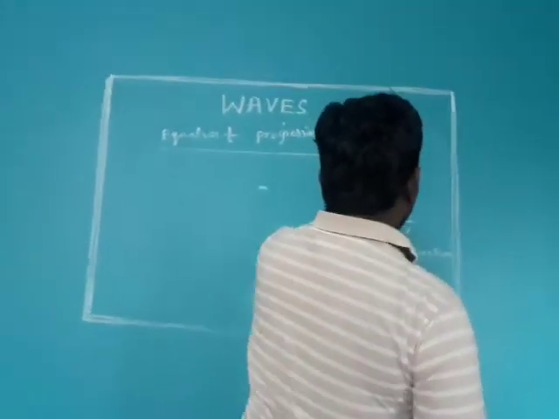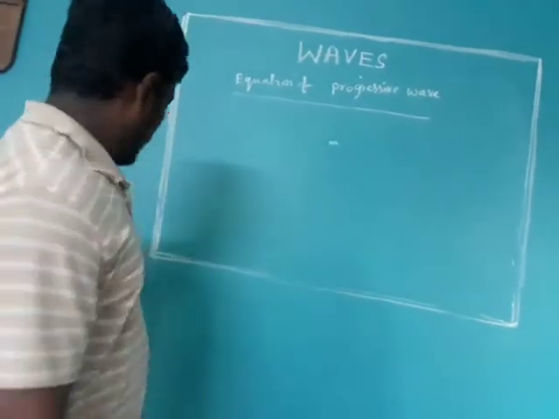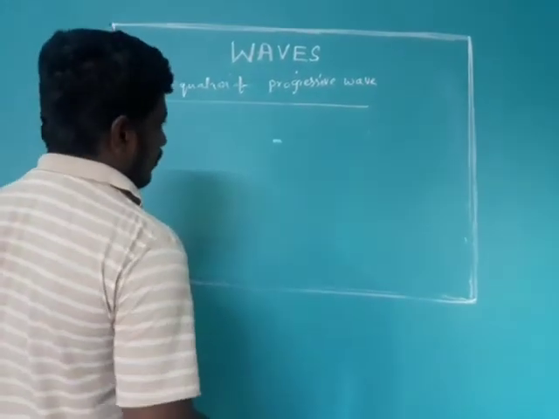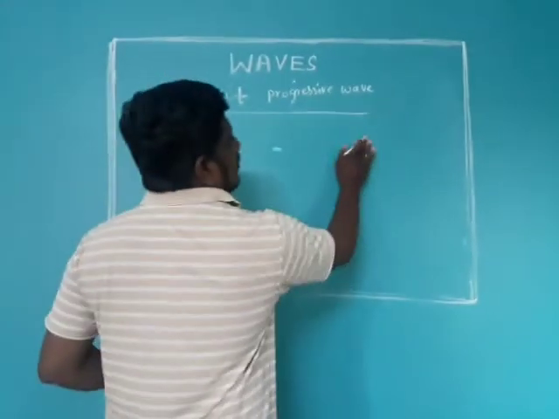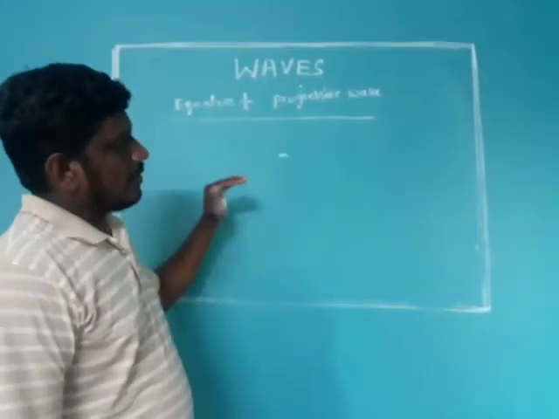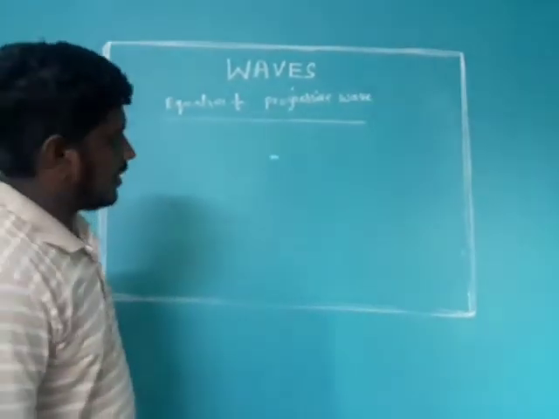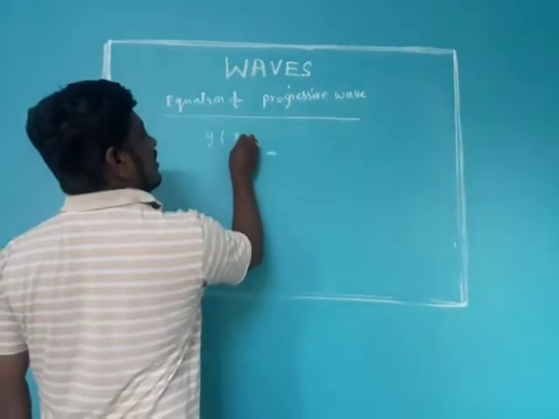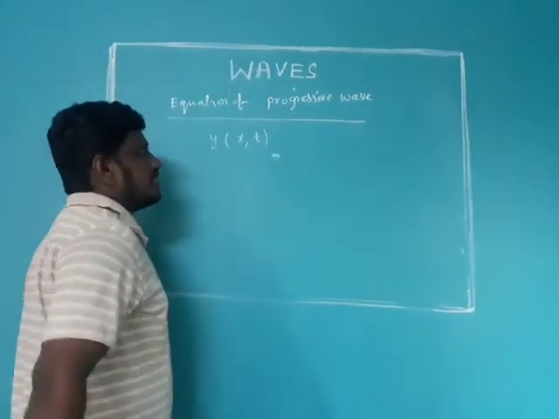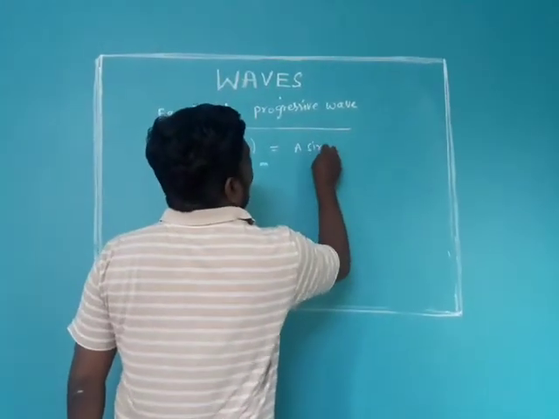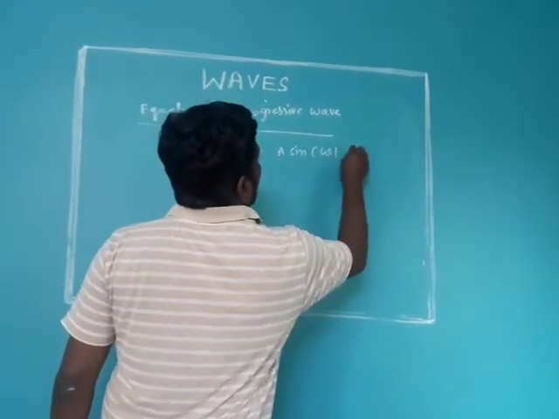And this wave equation we can write in terms of cos also. Suppose the initial phase is 0, no need to include that phase in the equation of the progressive wave. Actually, the equation of the progressive wave we have to write like this: y of x comma t is equal to a sine omega t plus or minus kx.